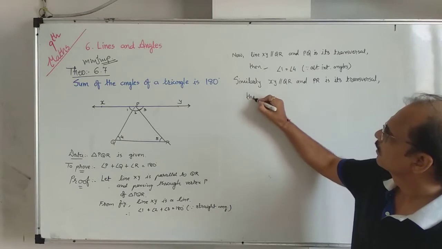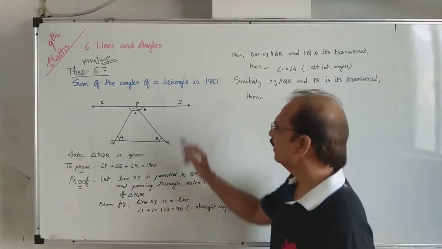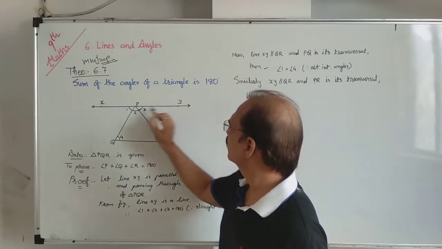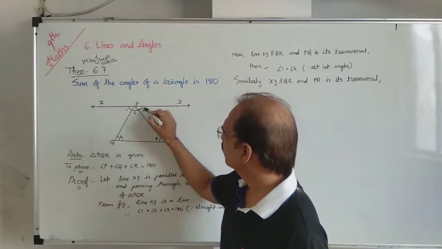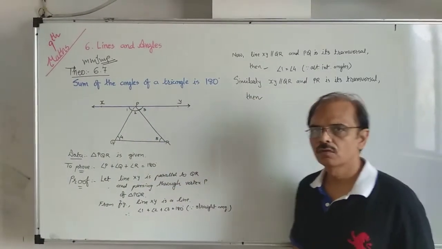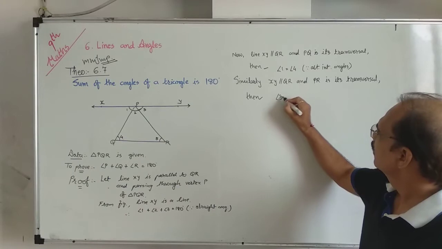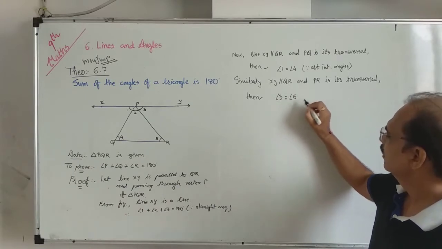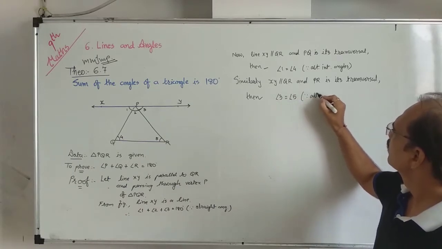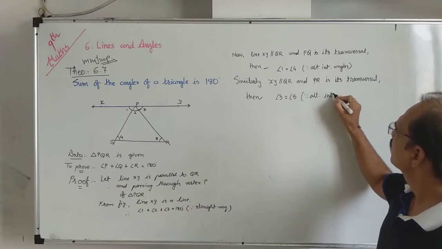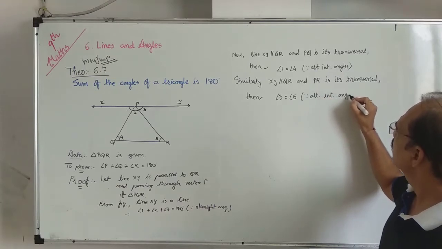Then it also forms a Z, an inverted Z of this type. So angle 3 equals angle 5, again the reason being alternate interior angles.